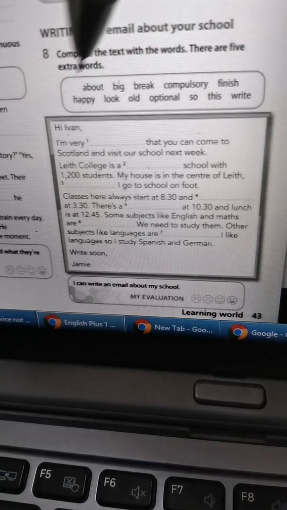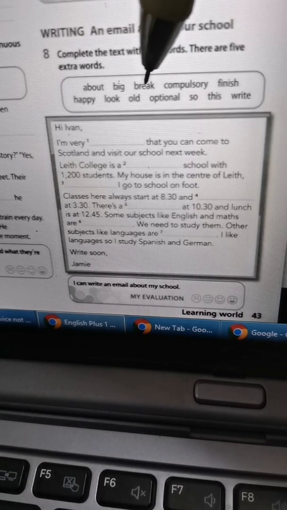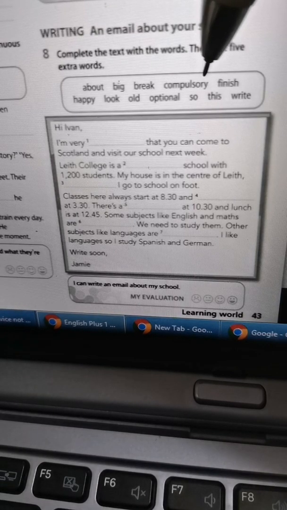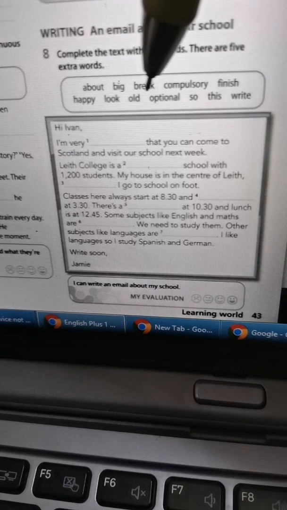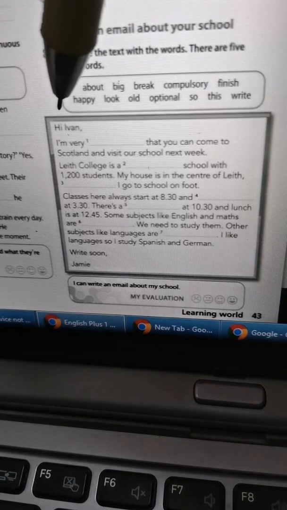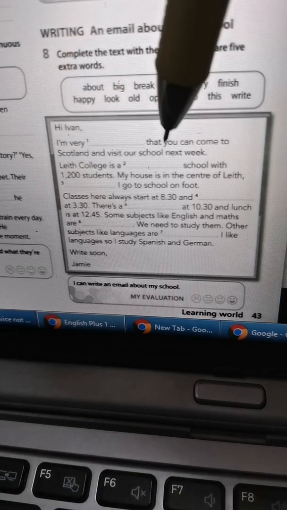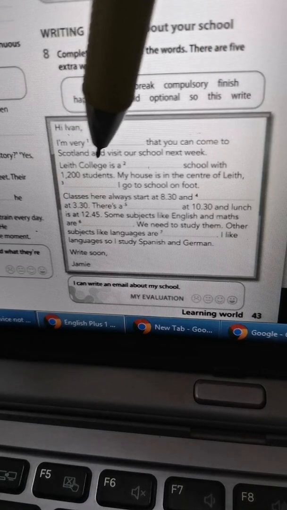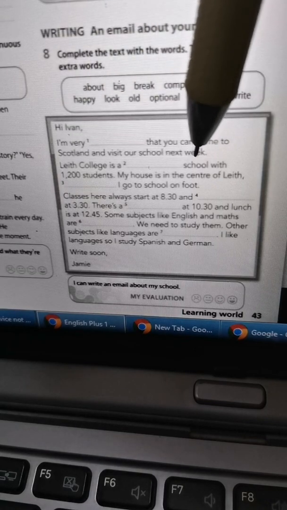Okay, activity 8. Writing an email about your school. Complete the text with the words. There are 5 extra words. So there are 12 words here, but we only use 7. So break 休息, compulsory 必须的, optional 随个人喜爱, so 所以. Hi Ivan, I'm very happy that you can come to Scotland and visit our school next week.